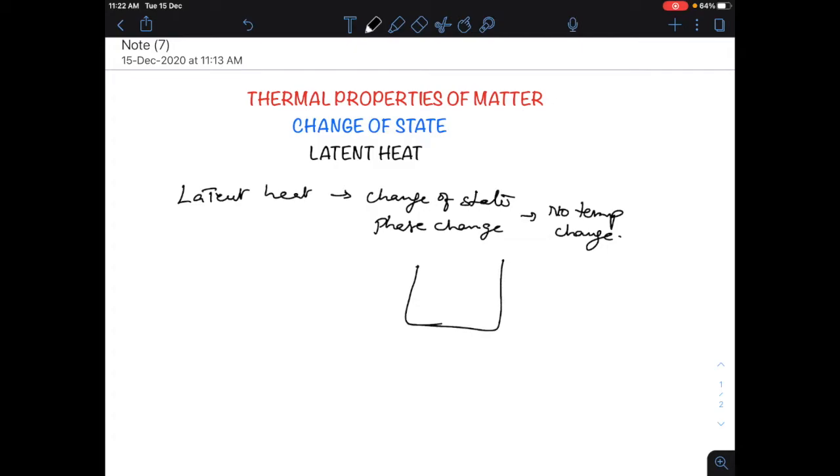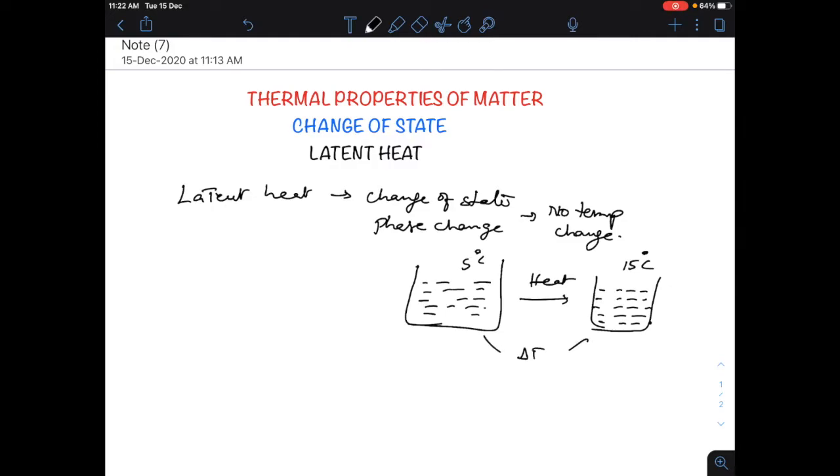Let's say I have water at 5 degrees centigrade. Then upon heating, I am raising the water temperature to 15 degrees centigrade. So in this one there is a change in temperature and no phase change.